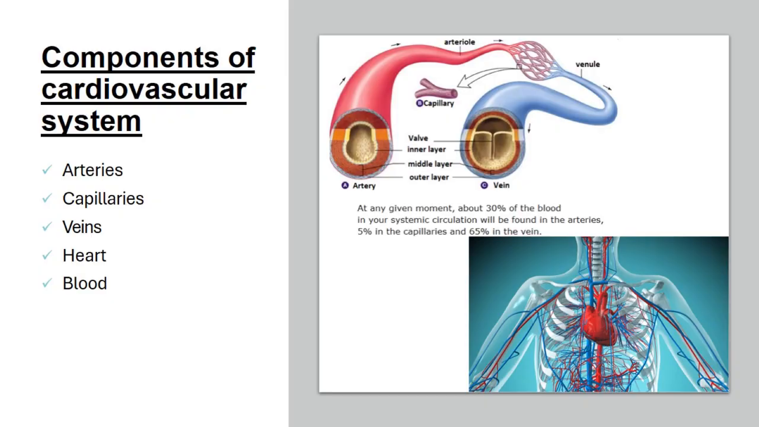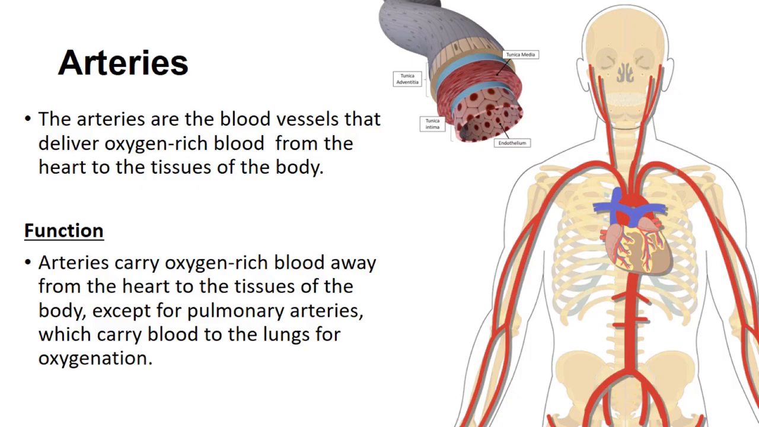If we talk about the components of the cardiovascular system, as we discussed, it consists of the heart, blood, arteries, capillaries, and veins. So there are five main components of the cardiovascular system: heart, blood, veins, capillaries, and arteries. We will discuss them one by one.